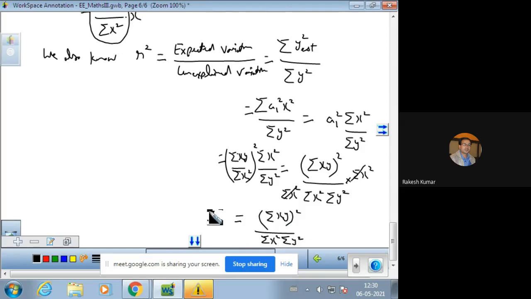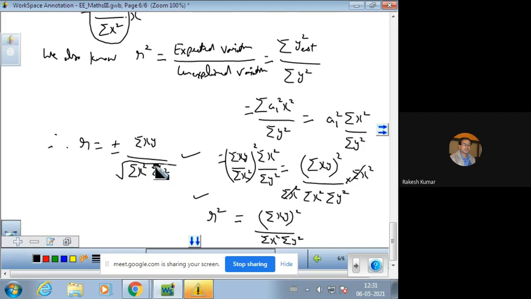Remember, we are calculating r square. So this is the formula of r. So from this formula, r comes out to be plus minus sigma xy divided by the square root of sigma x square and sigma y square.